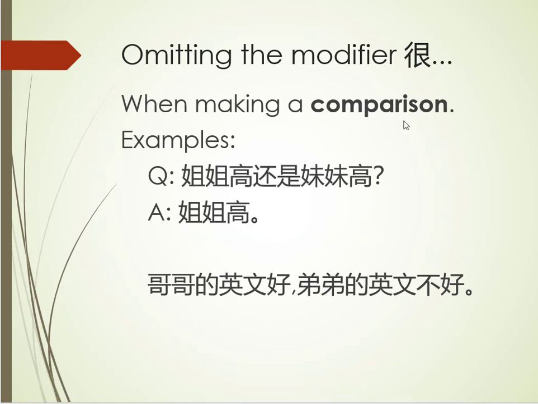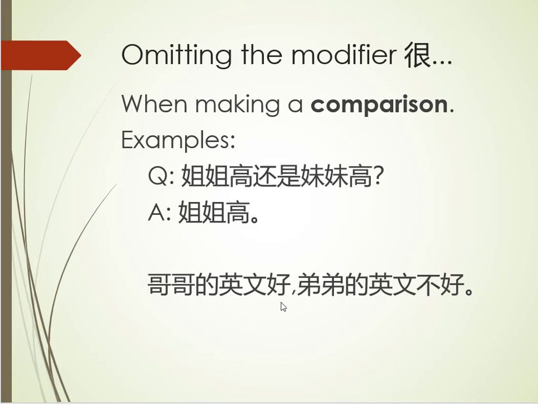And this is when you're making a comparison. Here are some examples. Someone asks the question, 姐姐高还是妹妹高? Is older sister tall or is younger sister tall? Who's tall? Or who's taller? The answer is 姐姐高. Older sister is the taller of the two. In this case, you do not put in a modifier. Let's look at the second example.